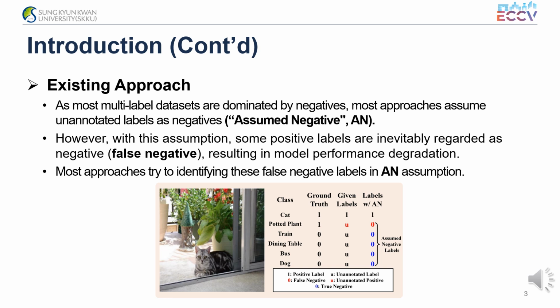This assumption is reasonable because most multi-label datasets are dominated by negative labels. However, by assuming all unannotated labels as negatives, it inevitably provides incorrect supervision for actually positive labels among the unannotated ones. In other words, these labels are false negative labels. These false negative labels can consistently cause confusion during model training and impair the model's generalization ability. So most SPML approaches are focusing on identifying the false negative labels in the AN assumption.